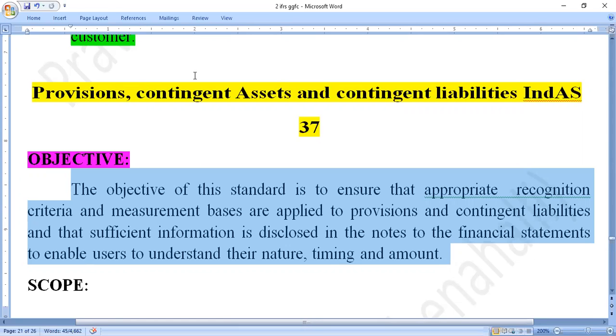All this information is purely related to provisions, contingent assets and contingent liabilities. Each and every piece of information is clearly given to help the users of the organization understand.